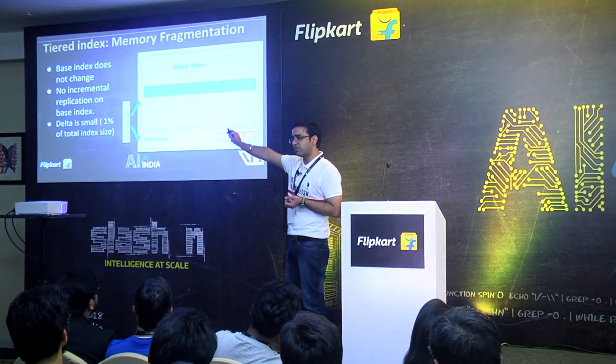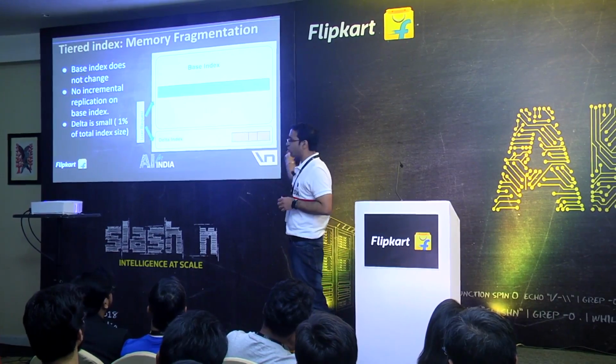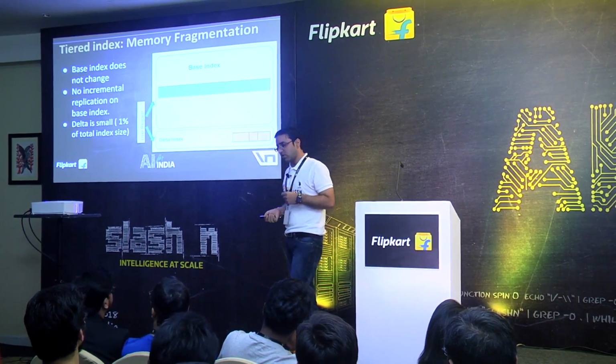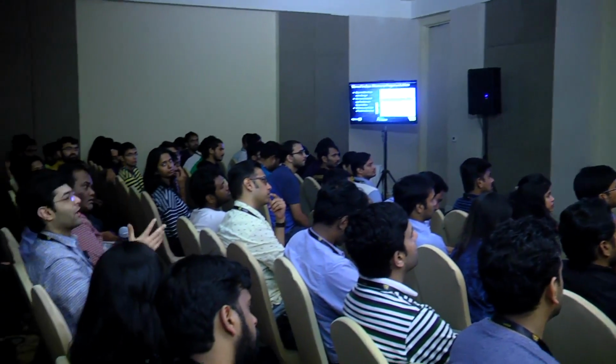When the query comes, we actually make a parallel request to both of these and then merge the documents. We get the data from both the base and delta index. You have to compute the result again, and you have to do some sorting or some computation. That's right.